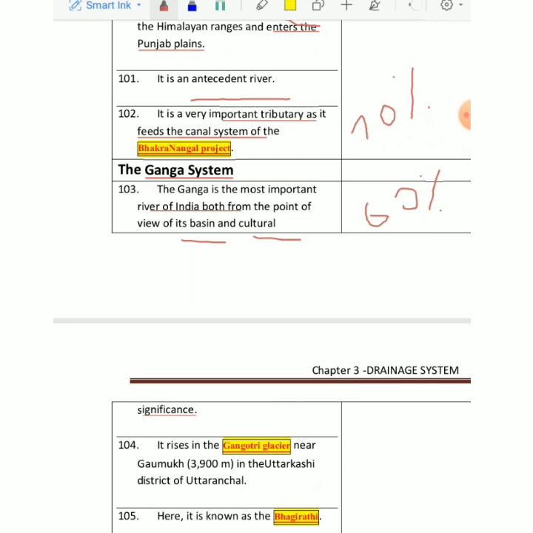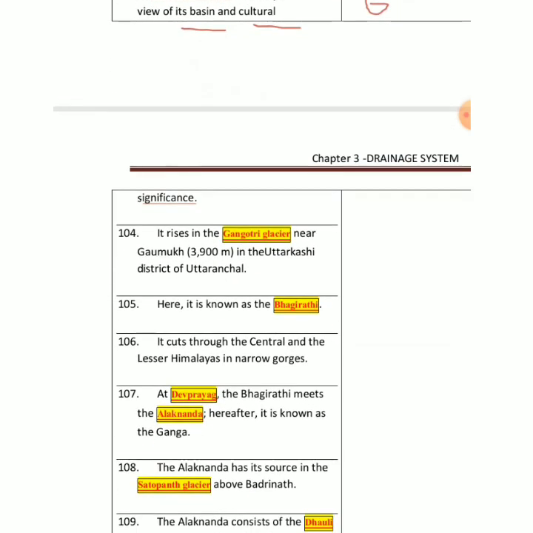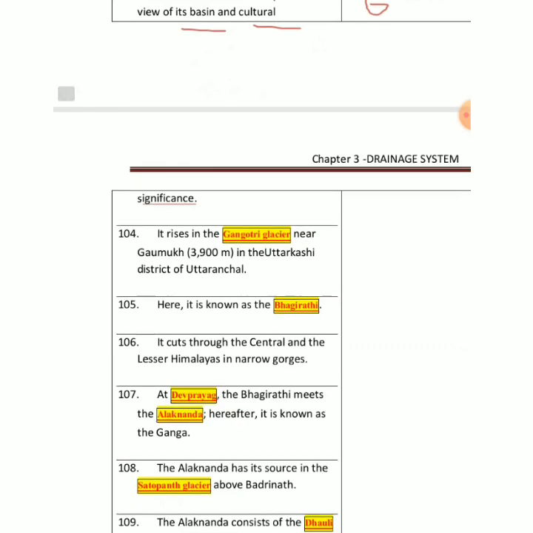So mainly it rises from a glacier that is called Gangotri, right? Gangotri is a glacier, and this glacier originates at a place called Gomukh. One thing you can see, you must be fascinated by this: all the words start with G. It rises from the glacier called Gangotri, and it is near Gomukh. All these places are in Uttarkashi district of Uttaranchal.